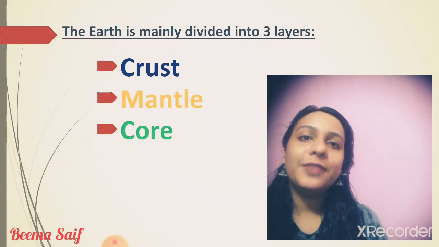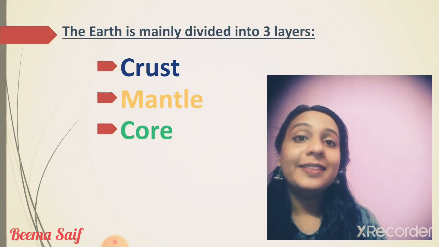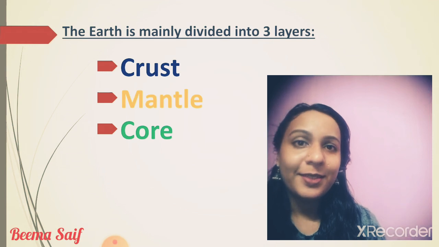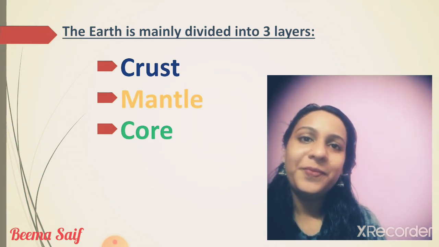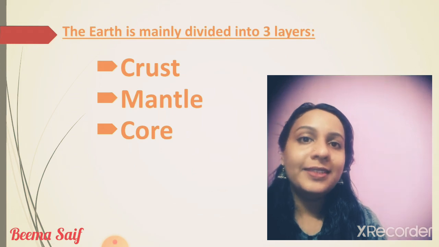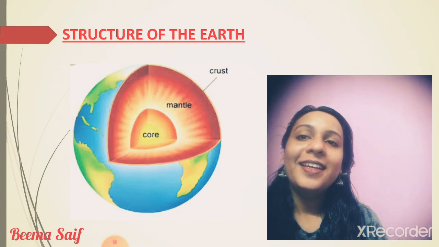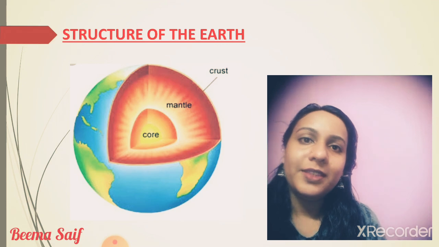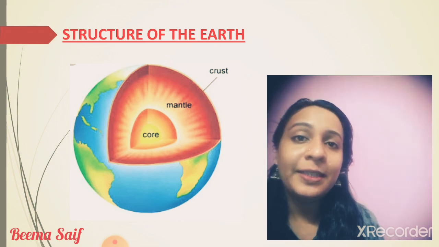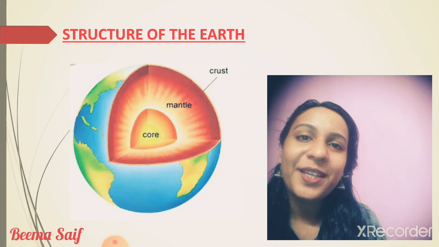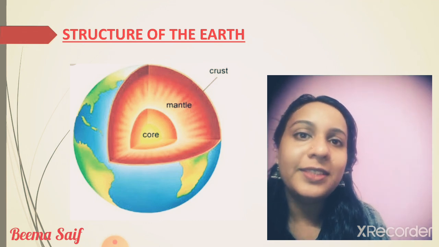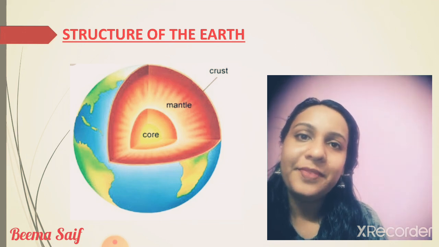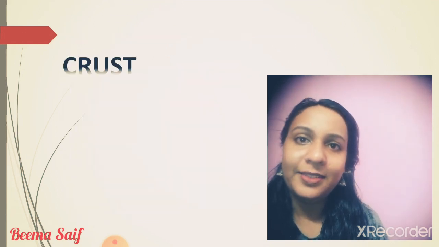Now, the structure of the earth. The earth has mainly three layers: the crust, the mantle, and the core. We are going to learn more about these three layers today. Here you can see a diagram related to the three layers. The most outer part of the earth is the crust. The innermost part is the core. Between the core and the crust, there lies the part which is known as the mantle. So we have mainly three layers of the earth.